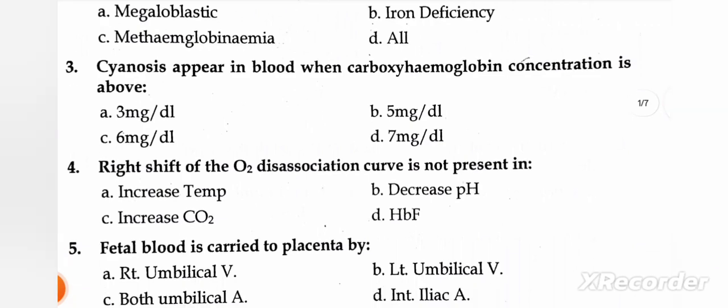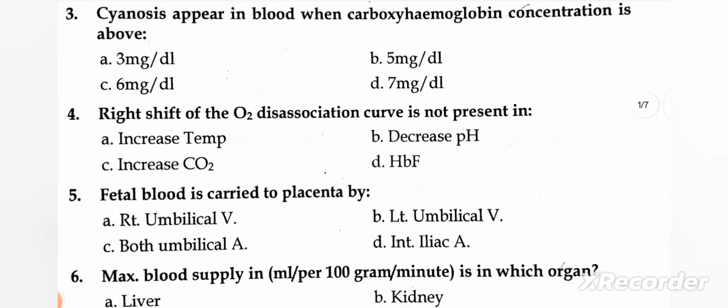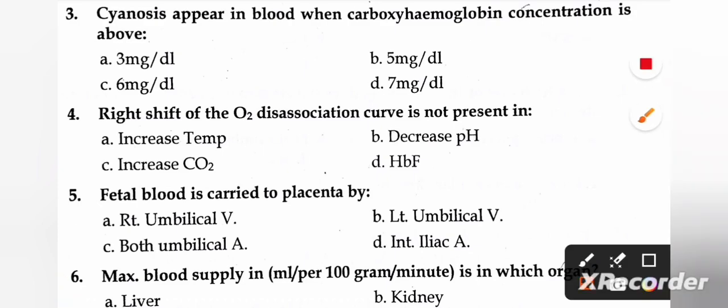Next question: cyanosis appears in blood when carboxyhemoglobin concentration is above: A, 3 mg per dl; B, 5 mg per dl; C, 6 mg per dl; and D, 7 mg per dl.